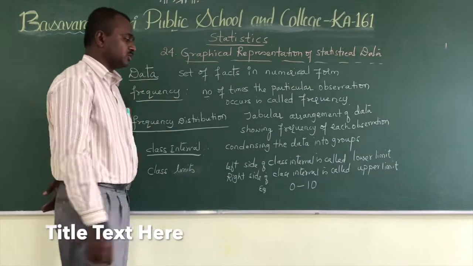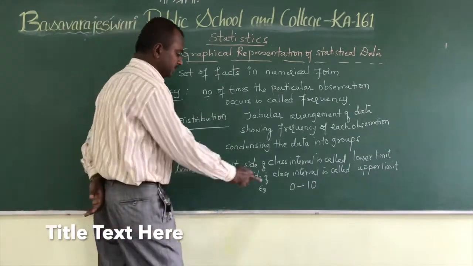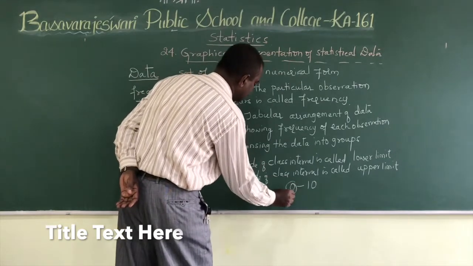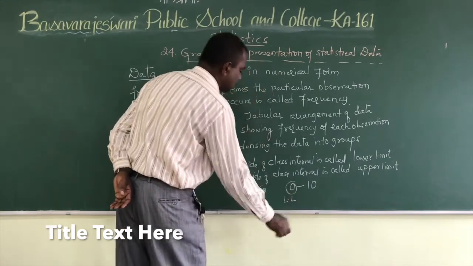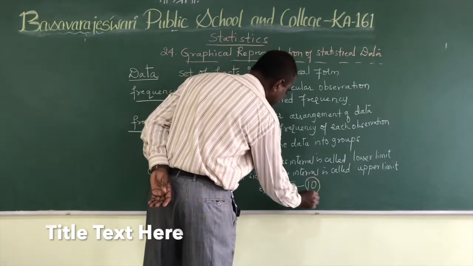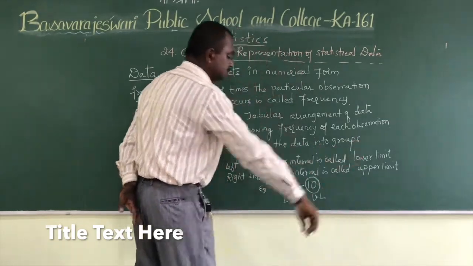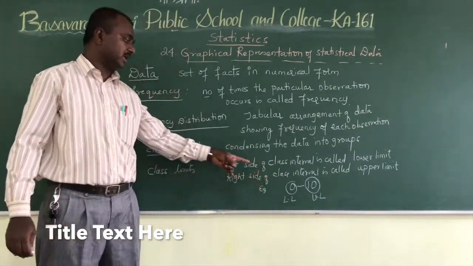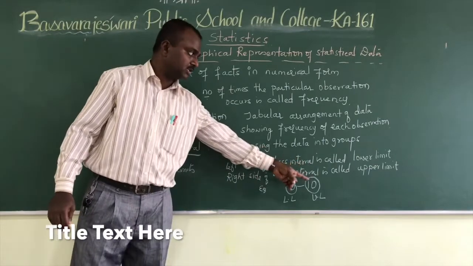This is a class interval having two figures. The left side, this 0, is called the lower limit, and the right side, 10, is called the upper limit. So these are the two important figures in the class interval: one is the lower limit, another is the upper limit.